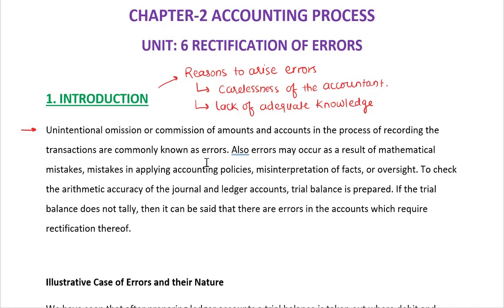So unintentional omission by mistake, or commission of amounts and accounts in the process of recording of transactions, are commonly known as errors in the books of accounts. My dear students, we should understand that if the error is there in the books of accounts, how are we going to rectify that? Are we going to cancel the journal entries and record new journal entries? The answer is no. We cannot cancel the journal entries. So how could it be rectified?